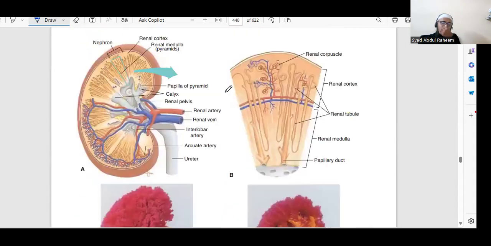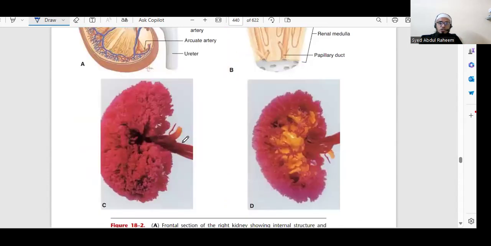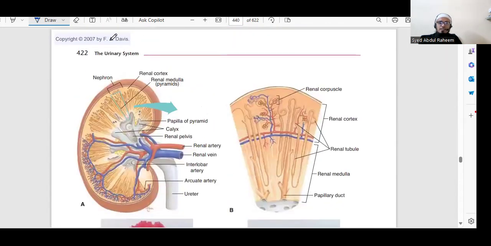Let's see the internal structure of the kidney. This is the kidney. If you cut the kidney into slices, we have nephrons. This part is the medulla and this part is the cortex: renal medulla and renal cortex. Second, this is the area where arteries, veins, and nerves all combine together. It is called the hilum.